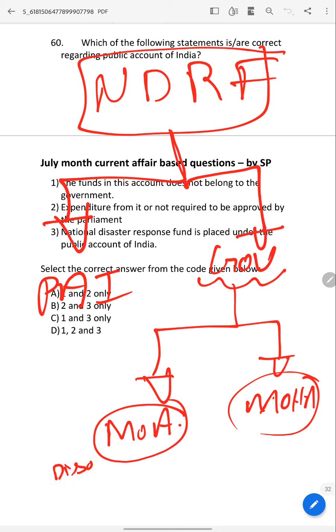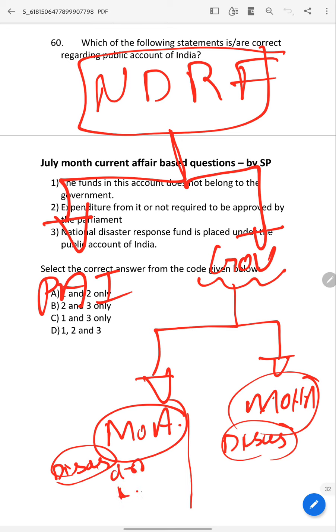Disaster monitoring will be done by these two ministries. Under the Ministry of Agriculture will come drought, hailstorm, locust attacks, pest attacks, cold wave, frost.